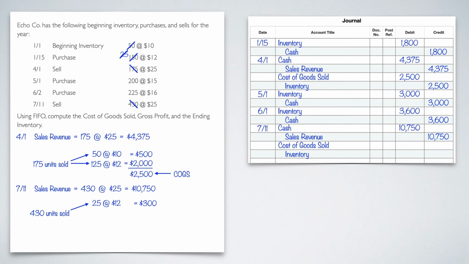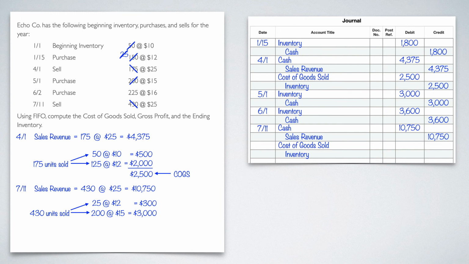So I'm going to go to the next purchase, or the next inventory. The next one will be the 200 at $15. And remember, I've got to hit 430, so I'm going to take all 200 of those. So 200 at $15 is going to give me 3,000. Put a little slash mark the other way on the 200 because I don't have any more of those left.